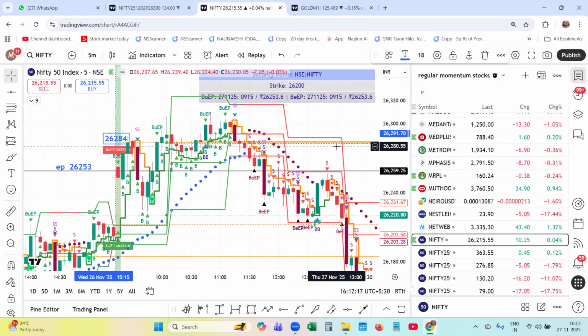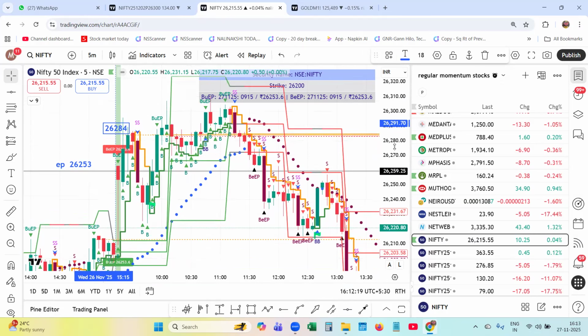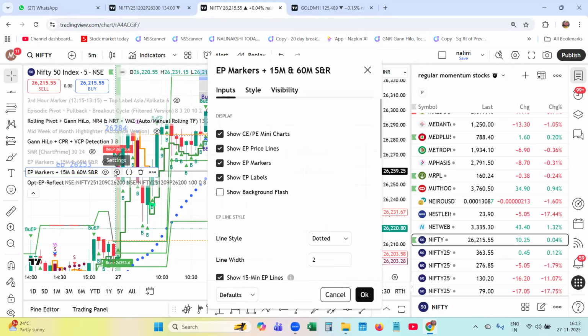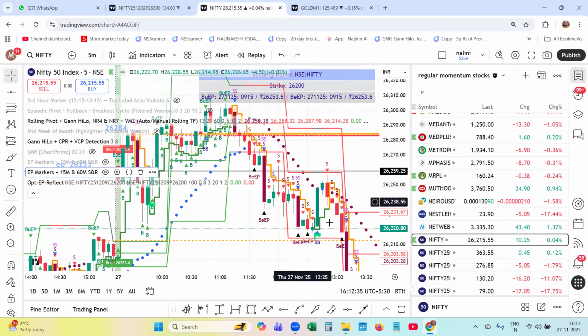This is an intraday level. Let me make it a little bit thicker so that you will come to know. These are EP markers, 15 minutes and 60 minutes.